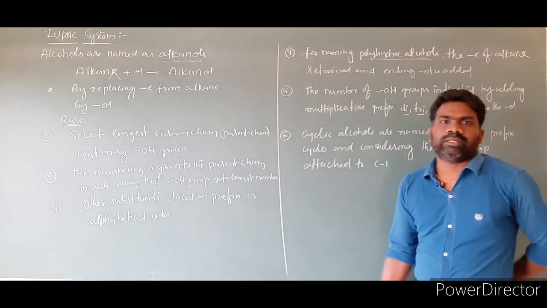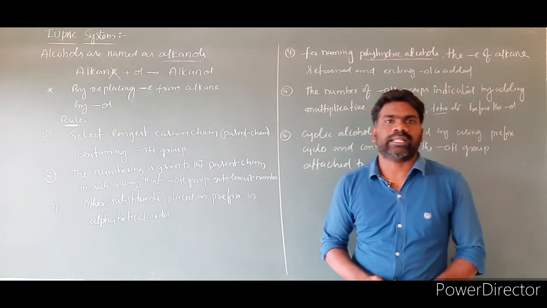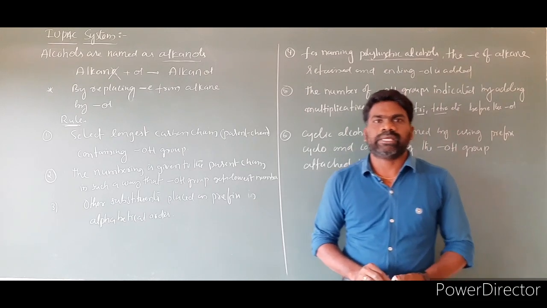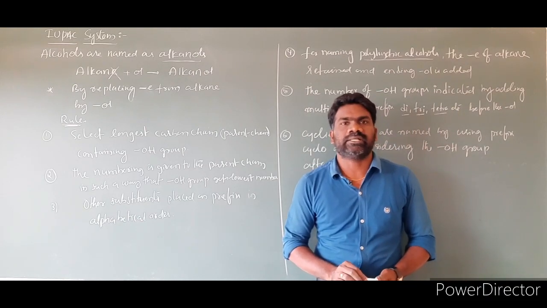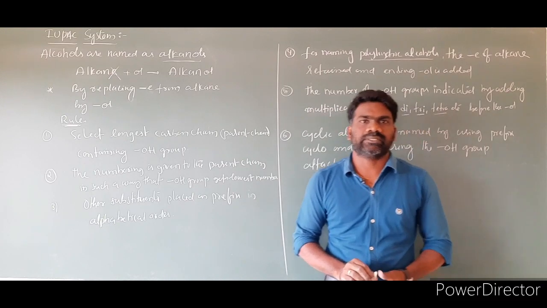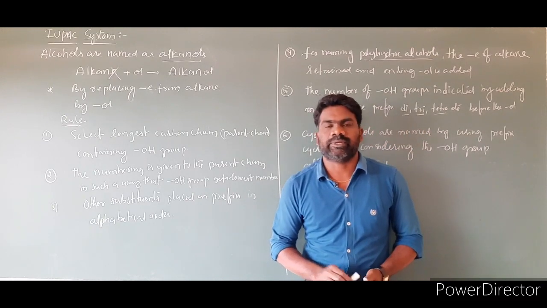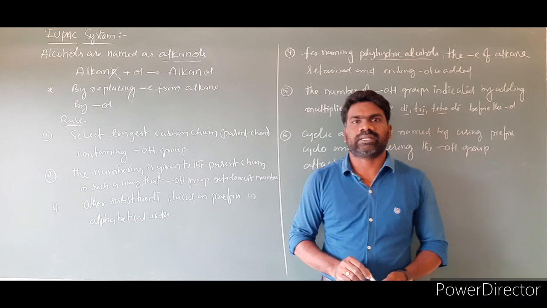So these are the main rules and regulations to write names of alcohols. So based on these rules and regulations, let us write some examples. We'll discuss some names of the alcohols by using these rules and regulations.